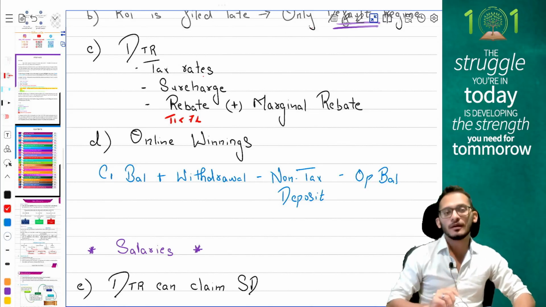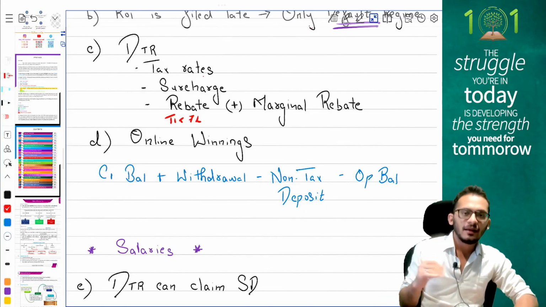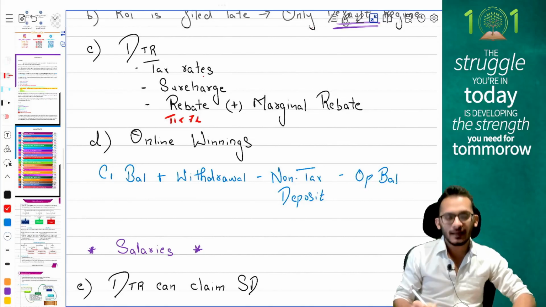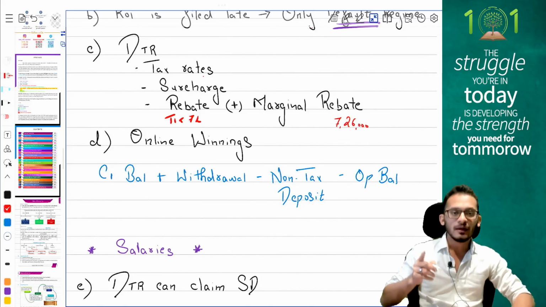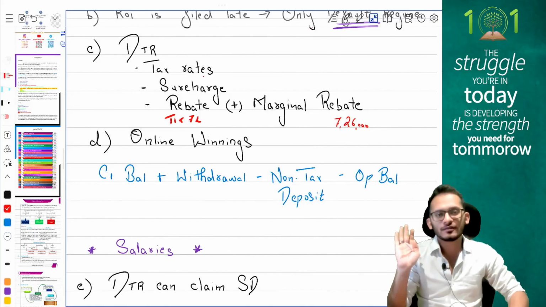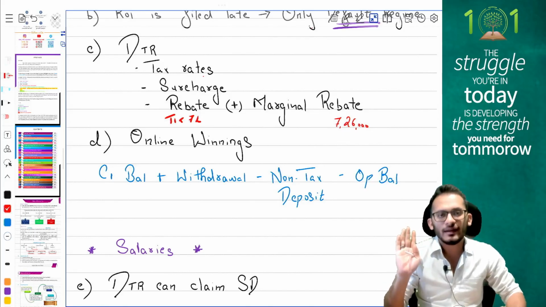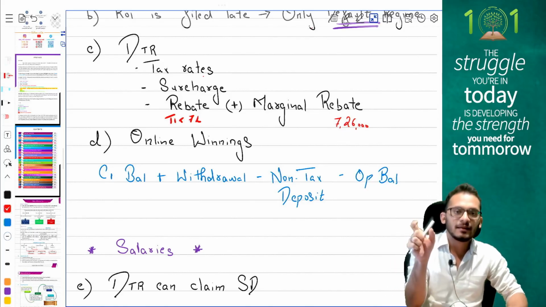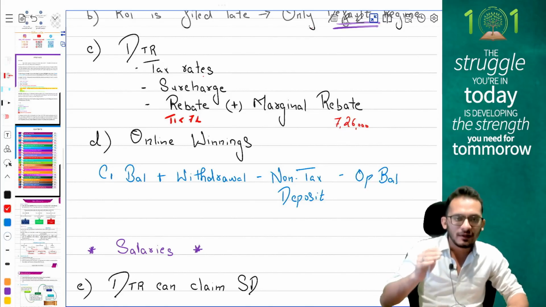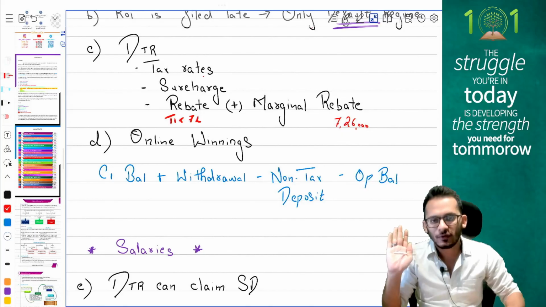But the current year also talks about marginal rebate, only applicable under the default tax regime. It says if you have an income a little closer to 7 lakhs, approximately up to 7,26,000, you will say that I will not pay tax based on the actual slab. I will surrender the extra 26,000 and I will add cess on that. This is called marginal relief, marginal rebate. If the question says the income is 7,26,000 or nearby, then you will surrender whatever extra income you've earned beyond 7 lakhs and you will pay cess on that directly. No computation of tax in the default tax regime.